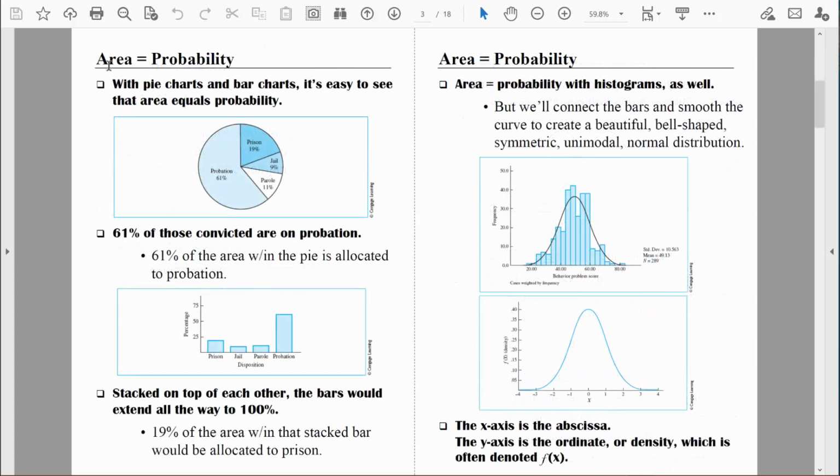The primary reason we're looking at these normal distributions in such detail is because we're going to be able to use them to answer questions about our data. Specifically, we're going to be able to figure out how common or how rare our data is. So in other words, we're going to be able to determine how likely it is to find our data just due to chance. In other words, how likely is it to find our data just due to sampling error? So that's where we're headed. That's where we're moving.